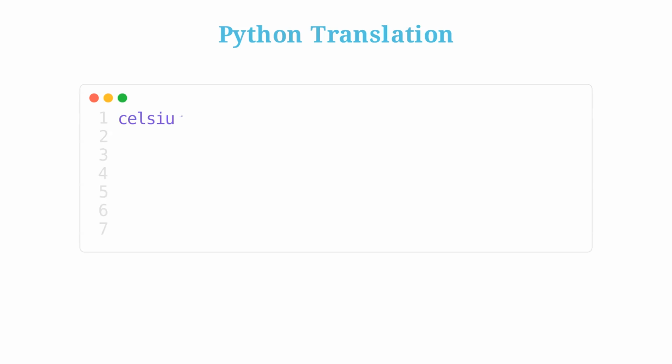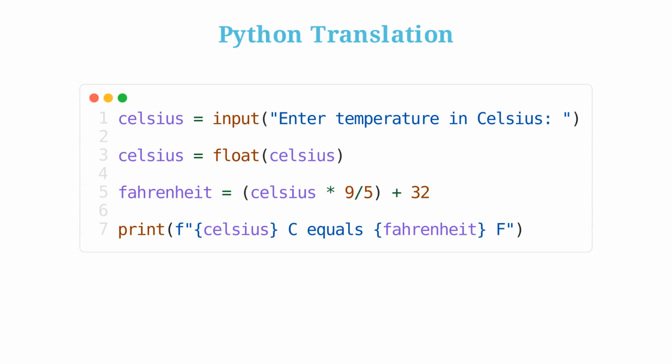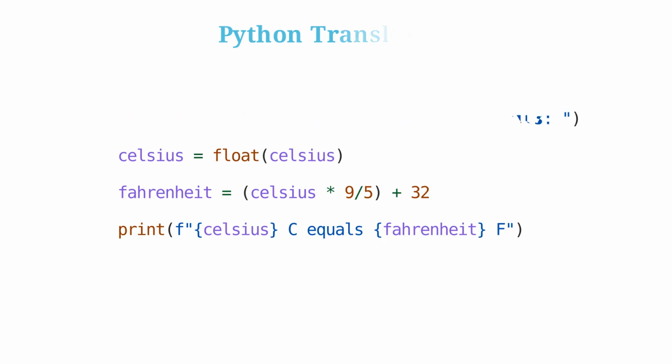Our pseudocode translates almost directly to Python. Step 1 and 2 combine into 1 to become our input line, line 1. Step 3 becomes float conversion, line 3 in our code. Step 4 is our calculation in line 5. Finally, step 5 is our print statement. See how the planning made coding super easy?